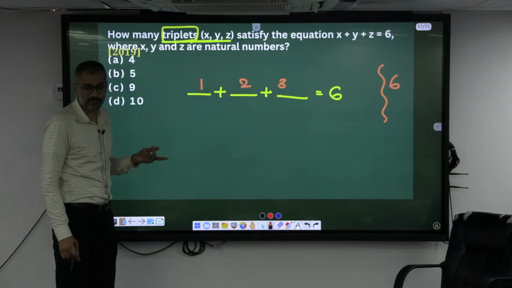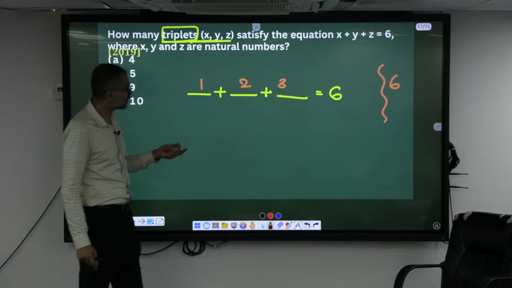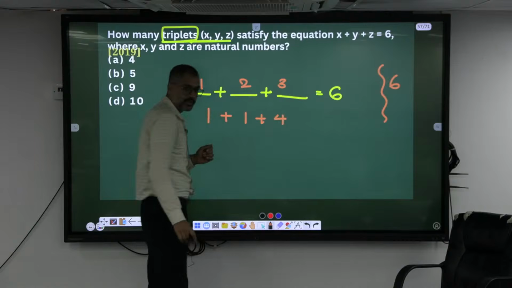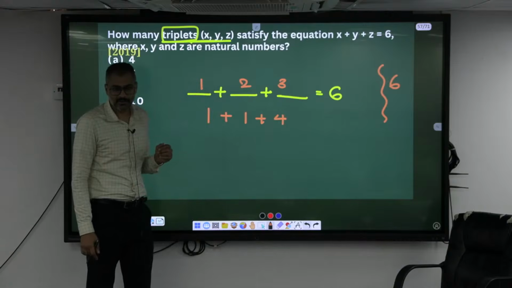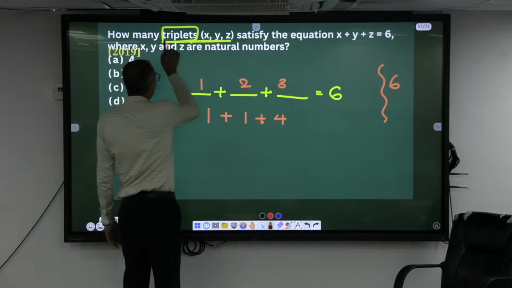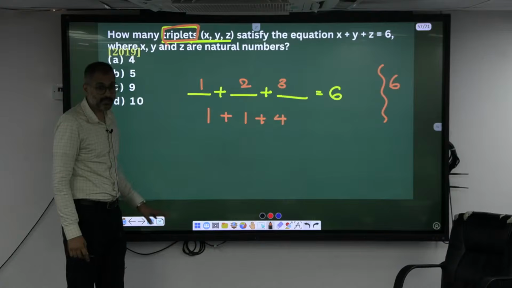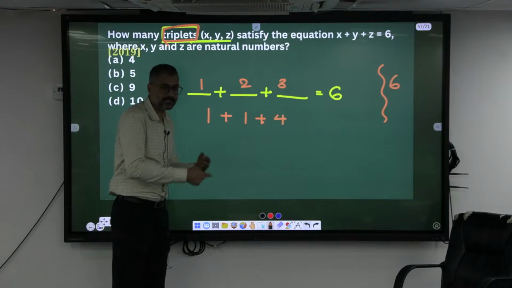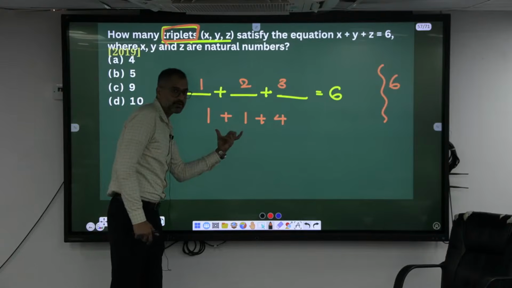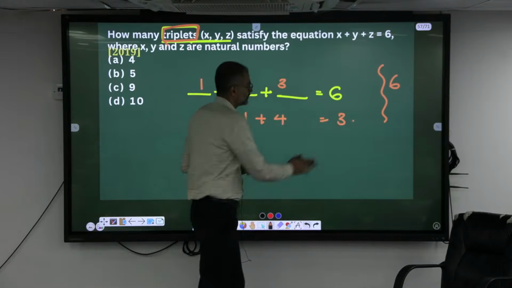It should be more than 6, meaning he has taken the other cases also. Other cases means what? 1 plus 1 plus 4. Why not? That also sums to 6. Triplets need not always be distinct, they can repeat. In this case, 1 plus 1 plus 4, how many ways can you arrange it? 3 factorial by 2 factorial for the repetition, which is 3 ways. So 3 here.